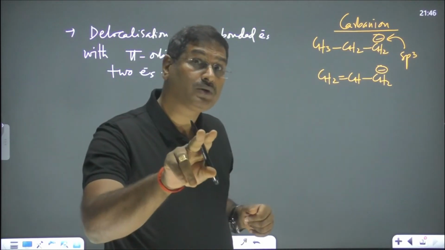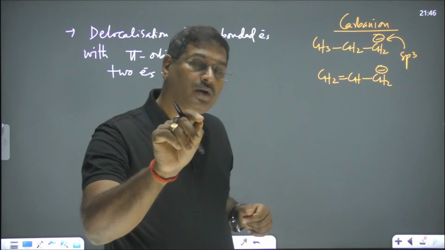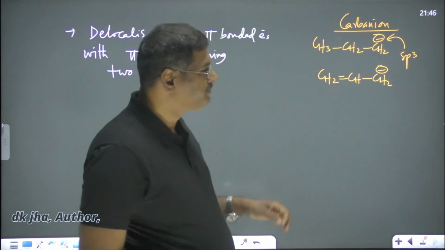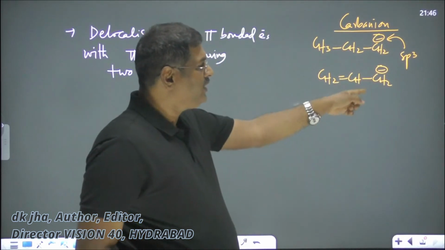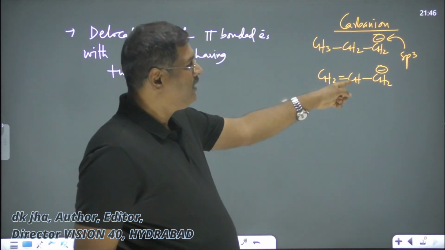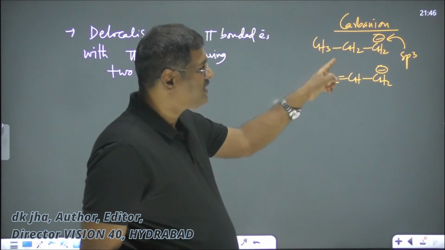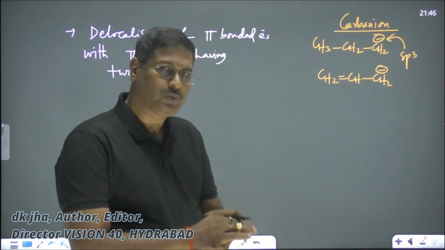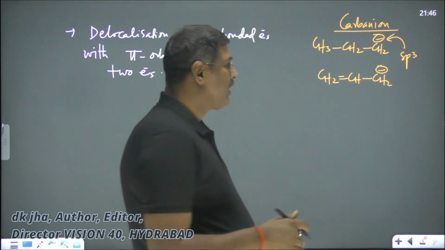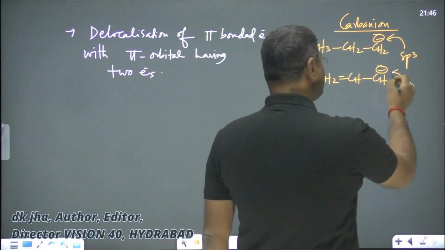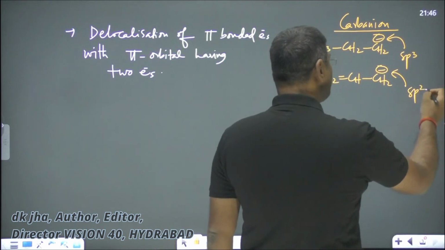Negative charge means 2 electrons, but only 1 extra electron. So, in this situation, when there is sp2 hybridized carbon atom on the adjacent one, then its hybridization is also changed. And now in this situation you will say this one is sp2.